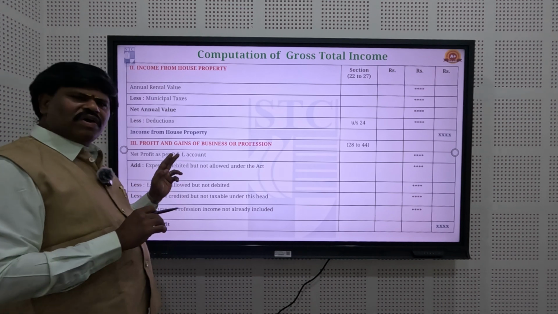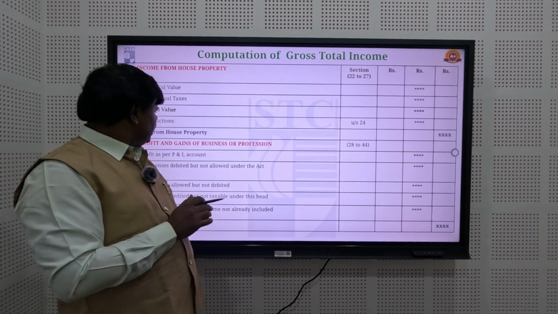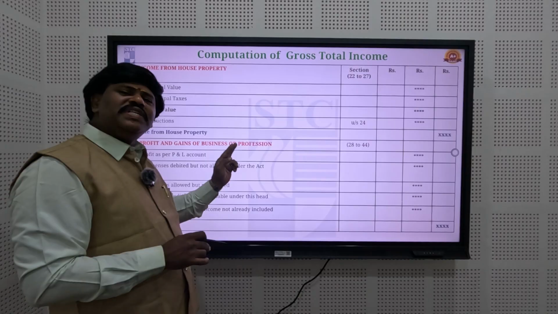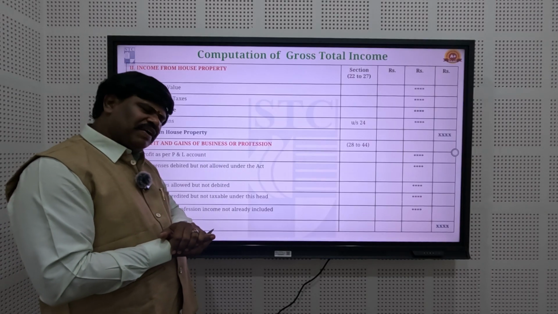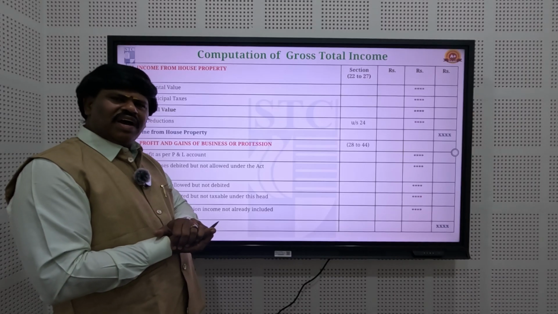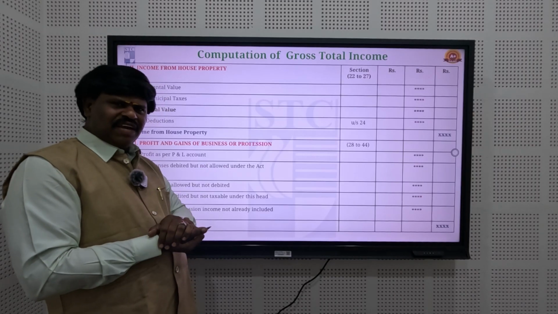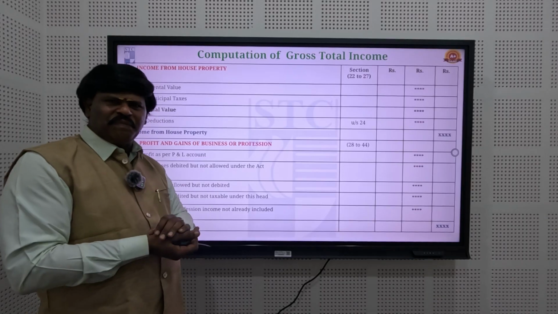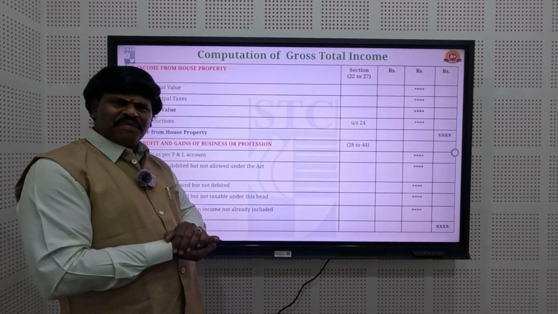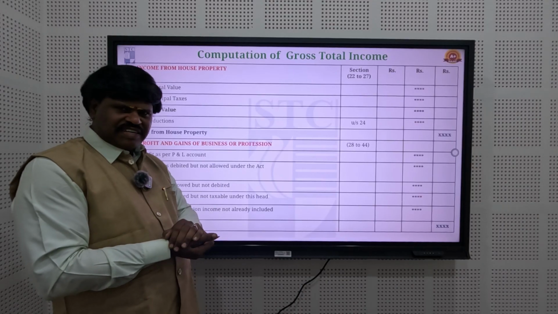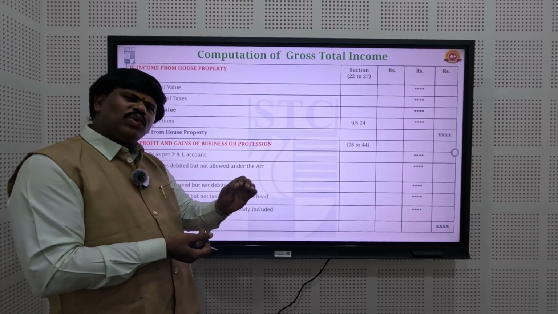The third type of income is profit and gains from business or profession. Generally, business means any economic activity through which we generate income. Another name is trade, that is, buying and selling of goods and services.